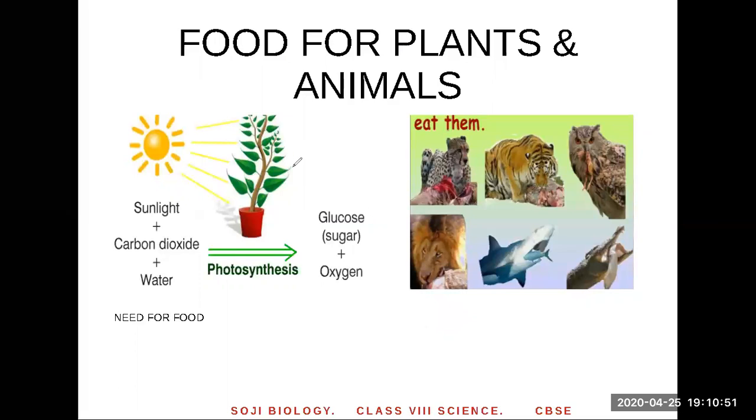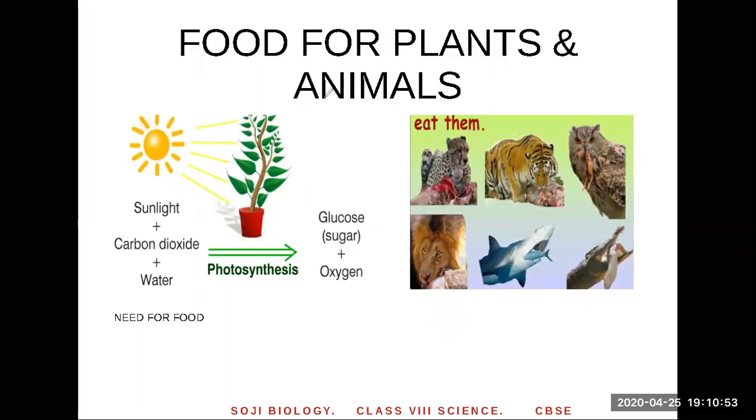Let's understand what's the need for food for plants and animals. How do plants make food? They make food by photosynthesis. In photosynthesis, they take light energy from the sun. Sunlight is taken from the sun and they use carbon dioxide and water to produce food. And this is called photosynthesis. So they produce their own food. How about animals? Animals don't produce their own food.